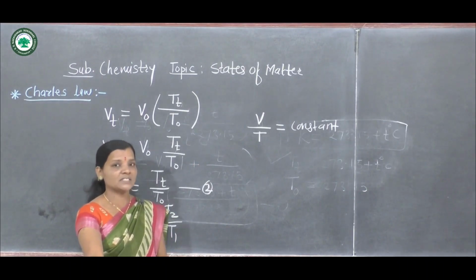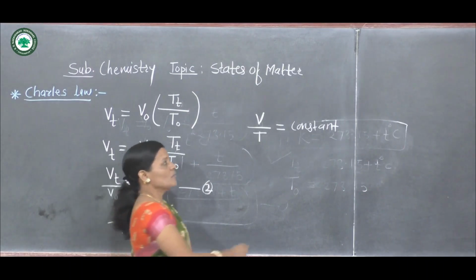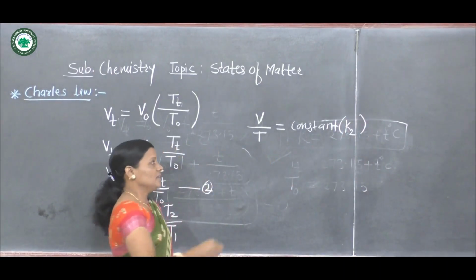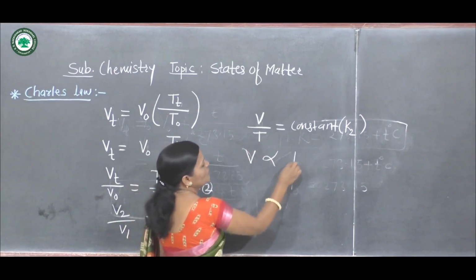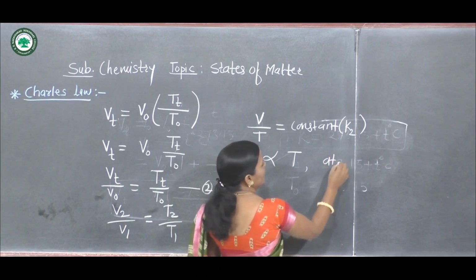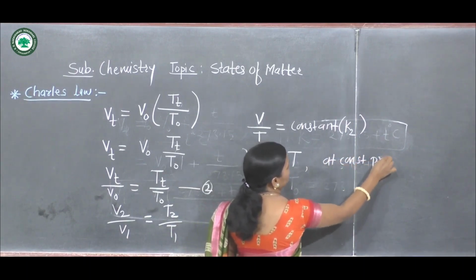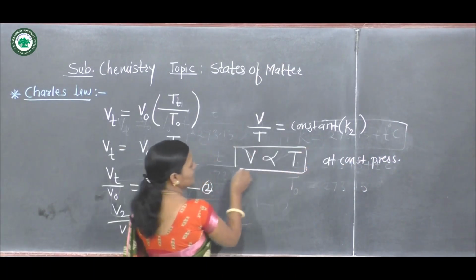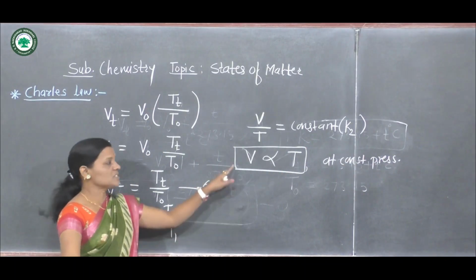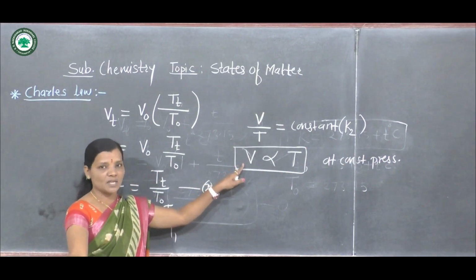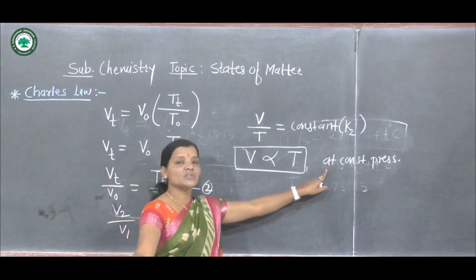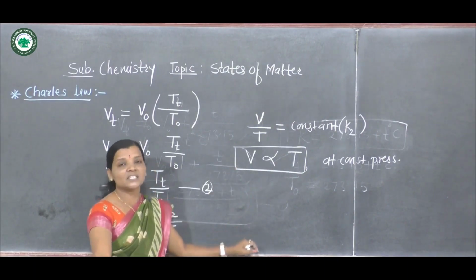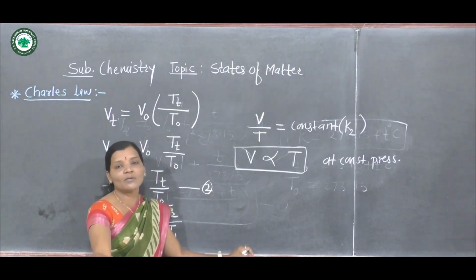Now here Charles' law, that is the second law for the gases. So for our convenience, consider this constant as a K2. And from this equation, we can write volume is directly proportional to the temperature at constant pressure. And this is nothing but Charles' law. From this equation, we can state the Charles' law. Here, statement is what? At constant pressure for a given mass of a gas, volume of gas is directly proportional to the temperature of that gas.